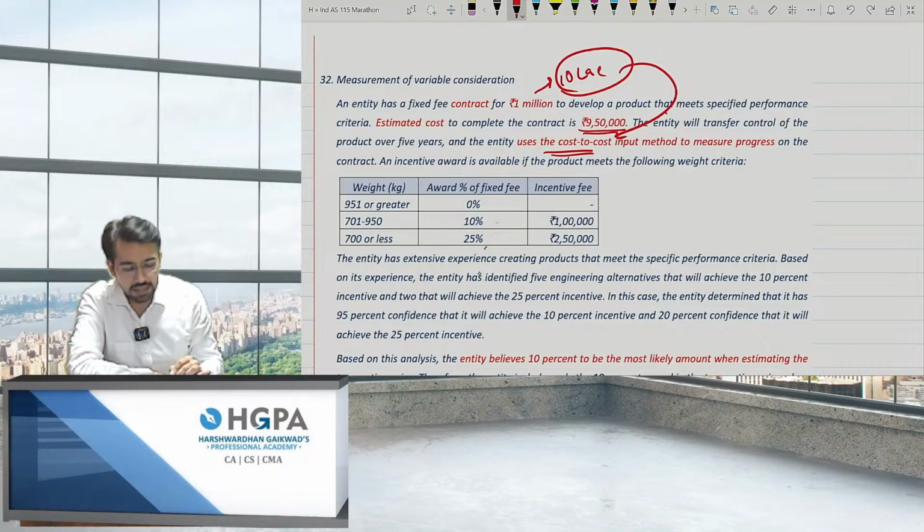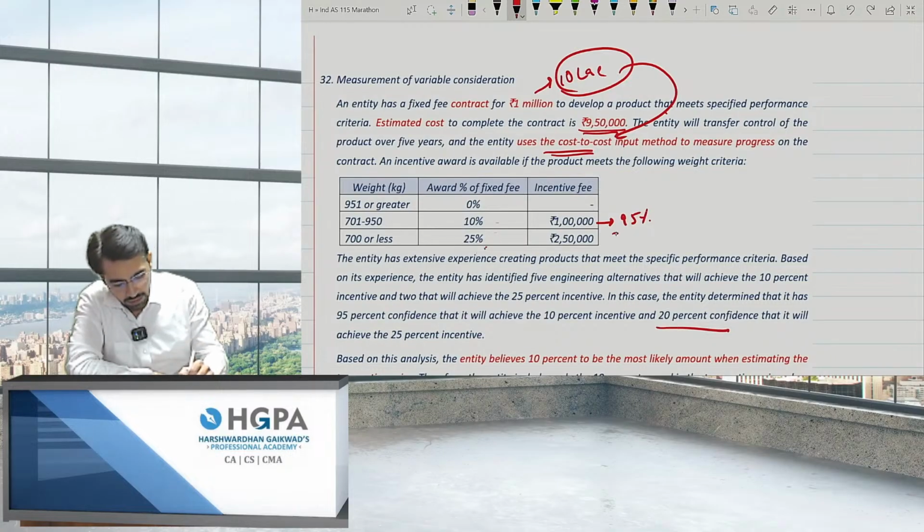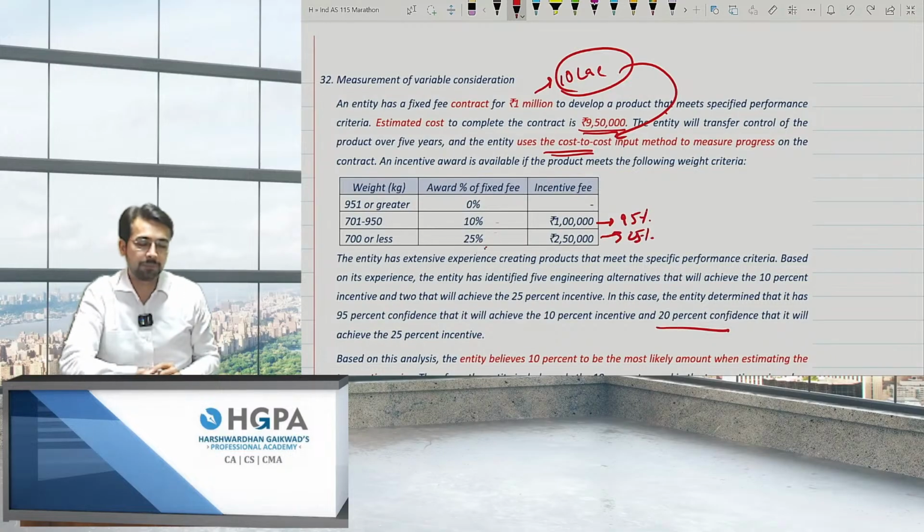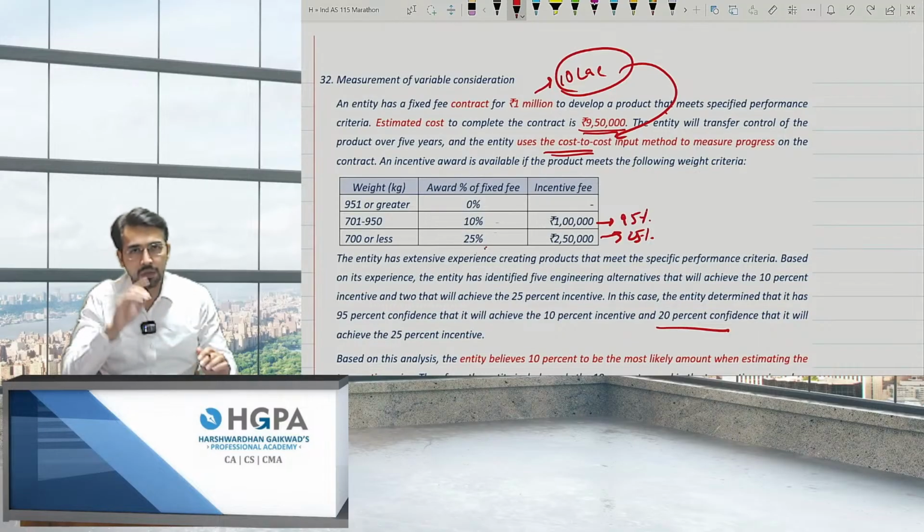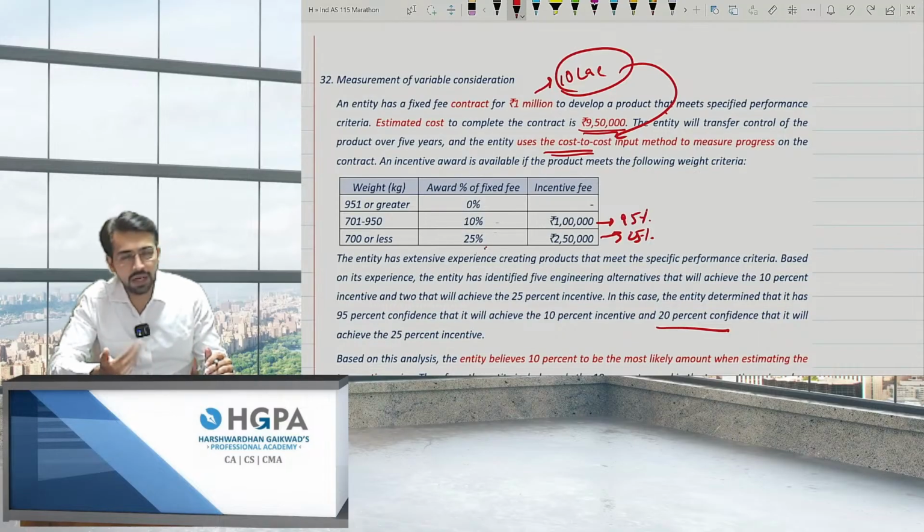The entity has extensive experience creating products that will meet the specific performance. Based on its experience, the entity has identified 5 engineering alternatives that will achieve 10% incentive, and that the 2 will achieve 25% incentive. In this case, the entity determined that it has 95% chances that it will achieve 10%. That means this is 95% chances. And 20% chances that it will achieve the 25%. So they have given the percentages, confidence, that means probability, right? Probability of getting or not.